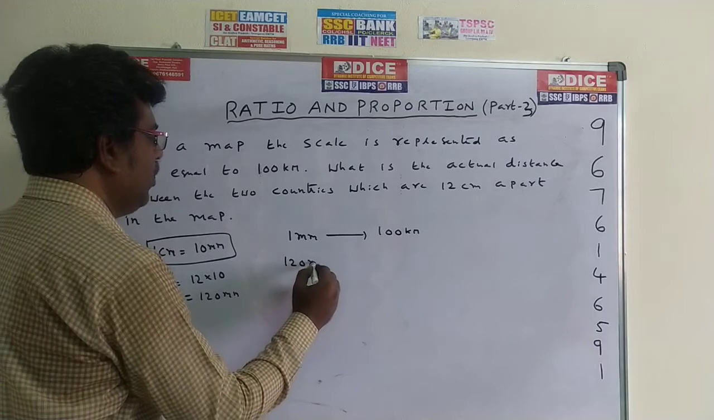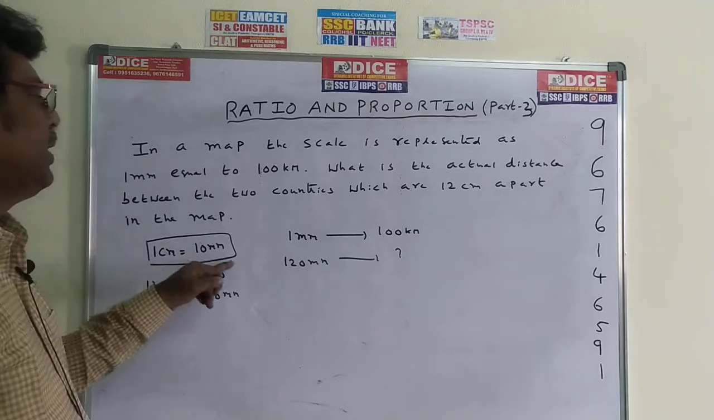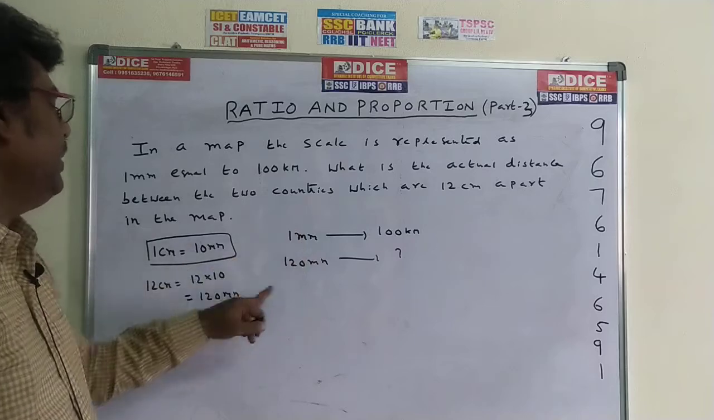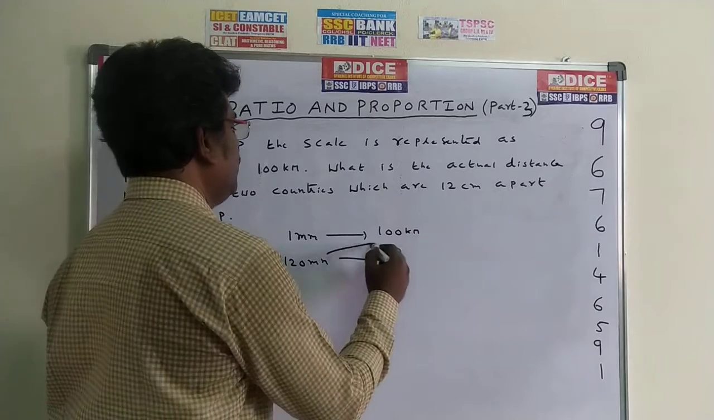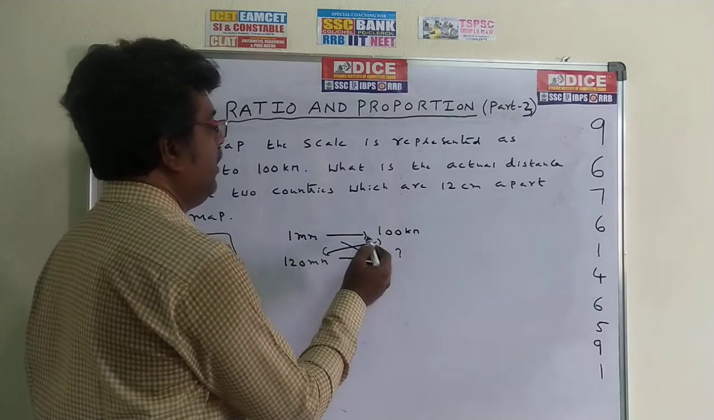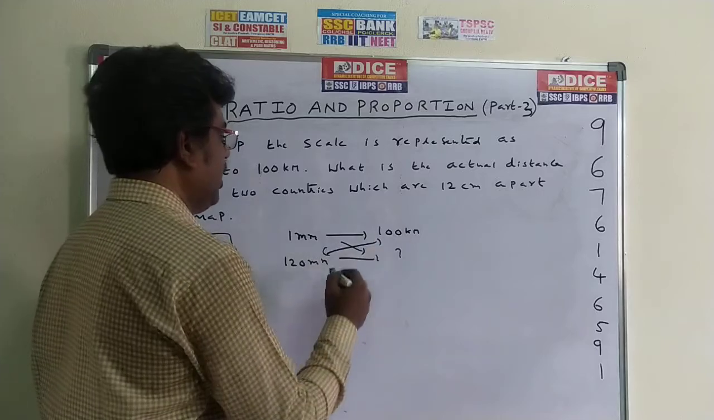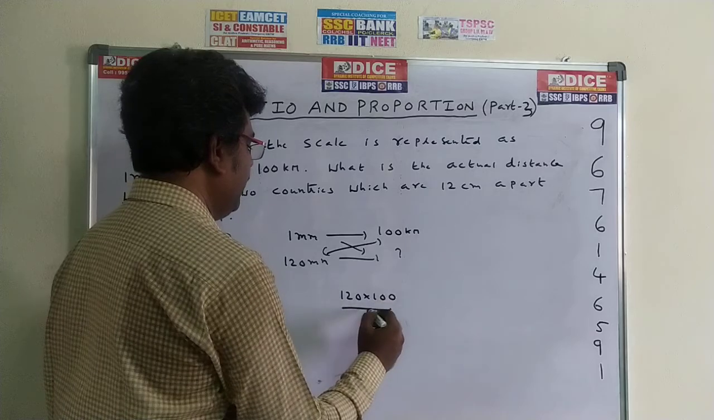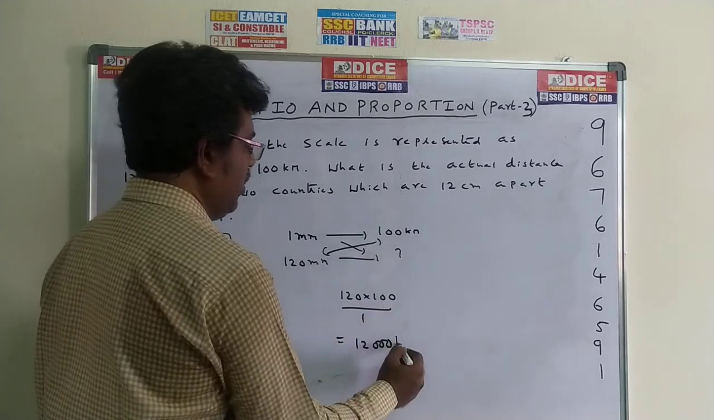120 millimeters is equal to how many kilometers? This is the question. 1 centimeter is equal to 10 millimeters, 1 mm is equal to 100 kilometers. Then for 12 centimeters, convert into millimeters, 120 millimeters, how many kilometers? Simply cross multiply: 1 becomes 100, and here 120 into 100 by 1. So the answer is 12,000. What are the units? See here, the units are kilometers.